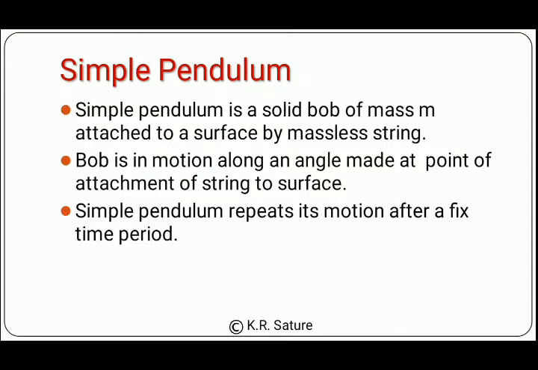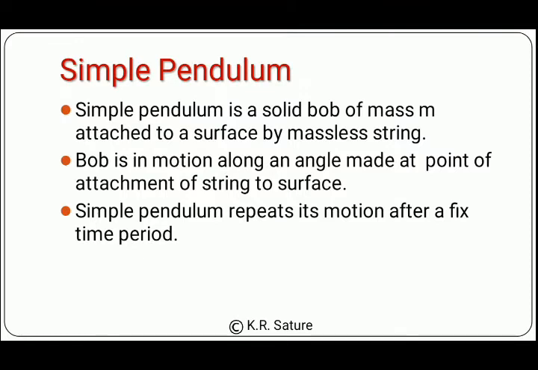This simple pendulum does not have any air resistance, and that's why it has a fixed period. And what is a period? You all know that when a particle repeats its motion in some specific interval of time, that interval of time is known as the period.